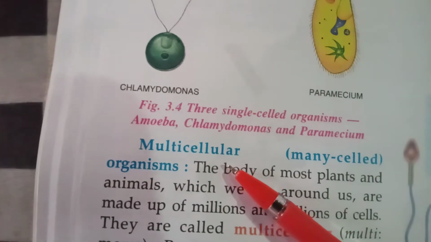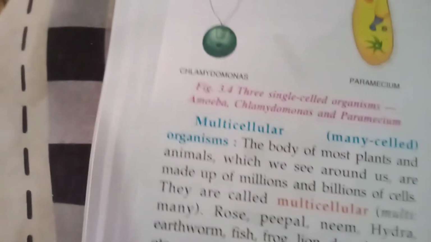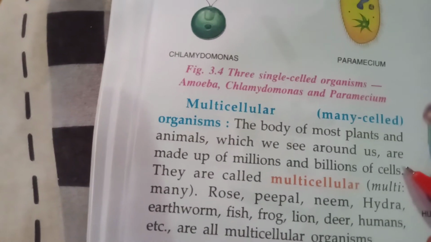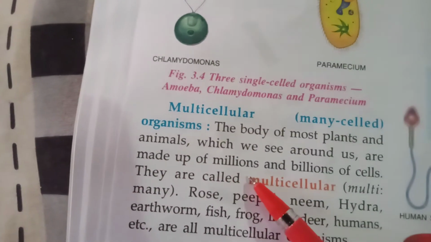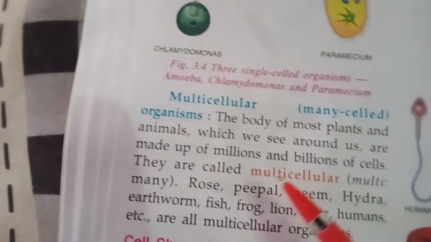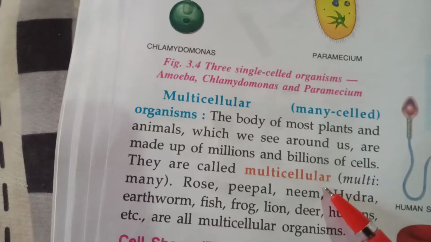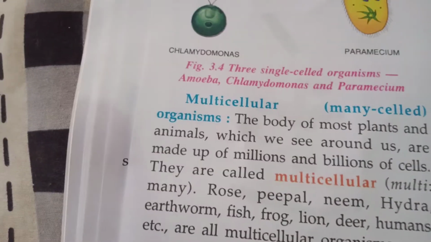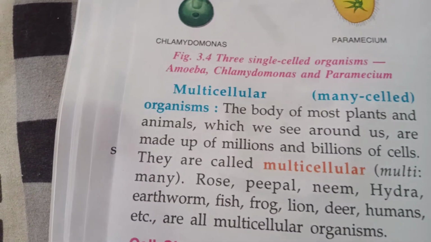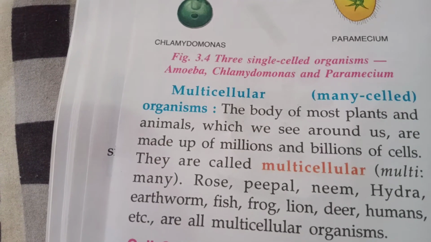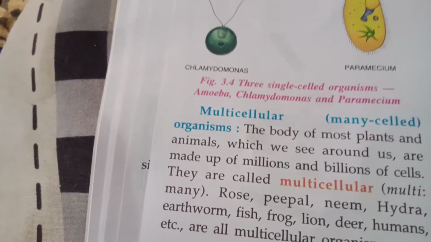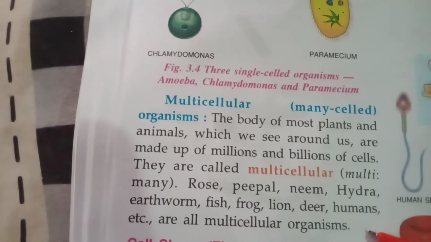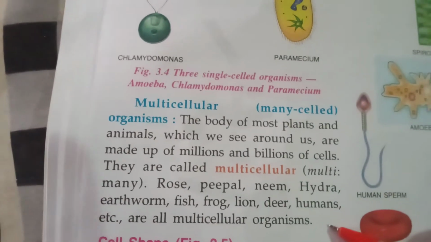Multi means many. Cellular means celled. So many celled organisms. So the body of most of the plants and animals which we see around us are made up of millions and billions of cells. They are called multicellular. Multi means many. Like any plant you name, whether rose, or hibiscus, hydra, neem, or any animal or any organism that you name, like human beings, lion, tiger, frog, all of them are made up of many cells. Therefore, we call them multicellular.